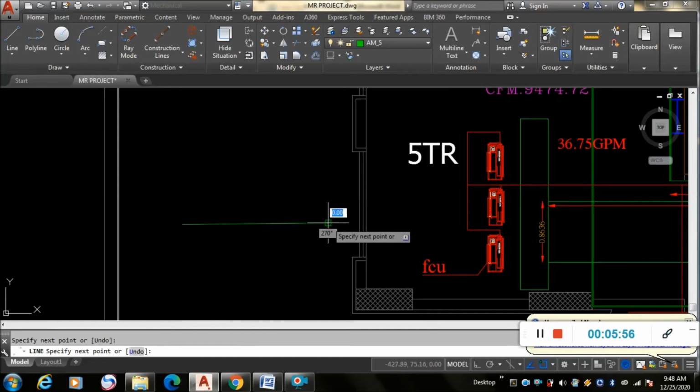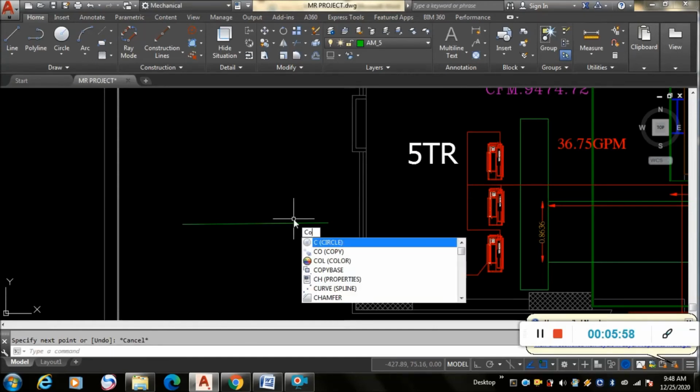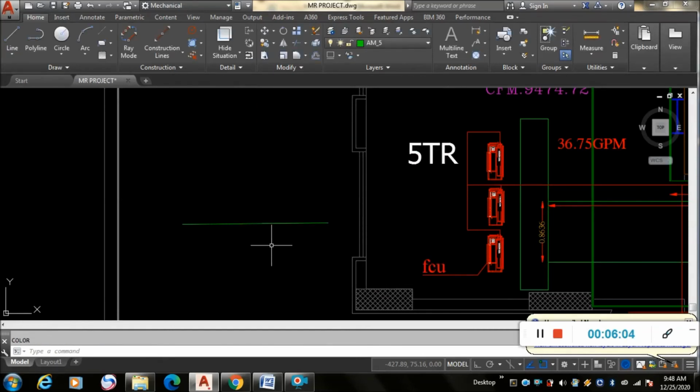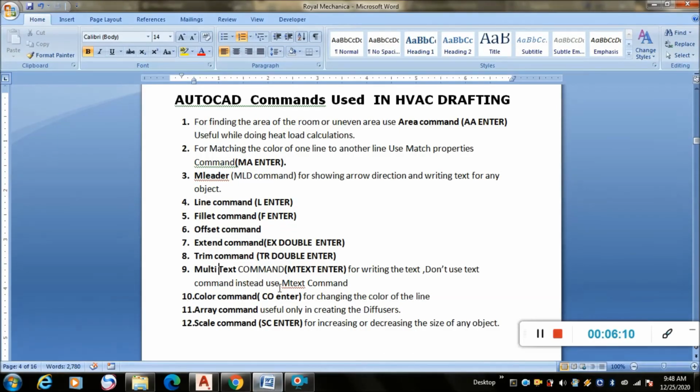Col command, that is col command. It is not co, that will be copy. It is col command. And next is array command and scale command.